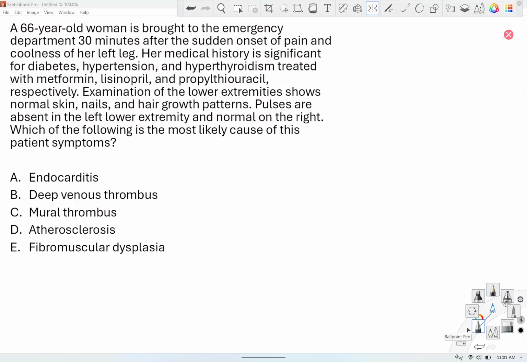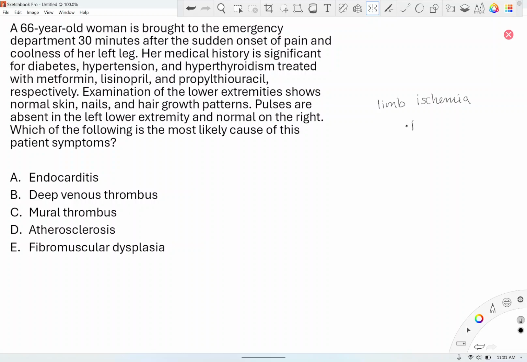So it looks like this person has limb ischemia. Okay, limb ischemia. How do you know that? Well, look what it's telling you. Which of the following is the most likely cause of this patient's symptoms? The patient's symptoms are pain in the left leg and coolness, and there's no pulses. So that means the blood flow to that limb is decreased. Okay. Limb ischemia. So number one, let's say what are some symptoms of limb ischemia? How do we identify it?